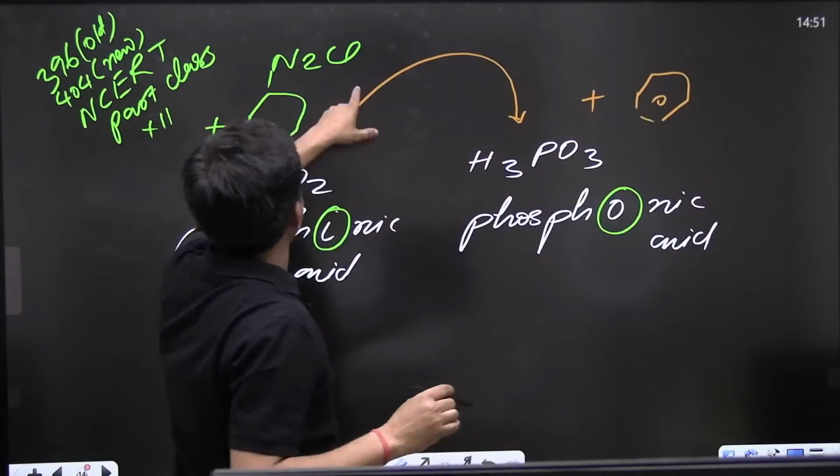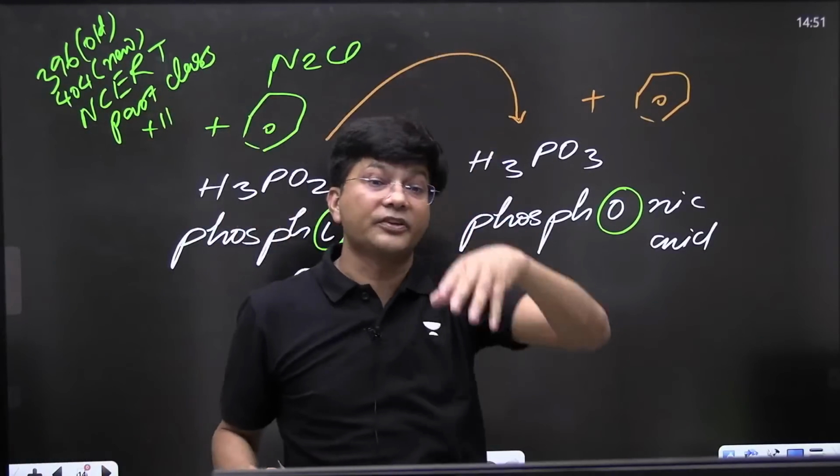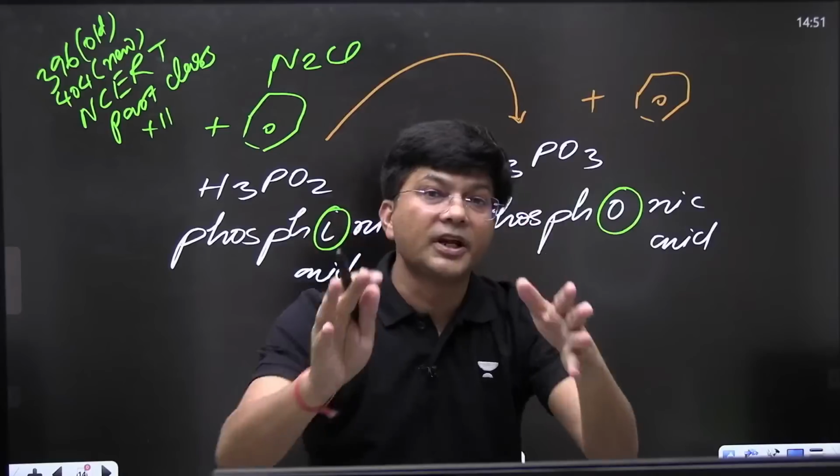This is the most important question, asked in a number of exams.